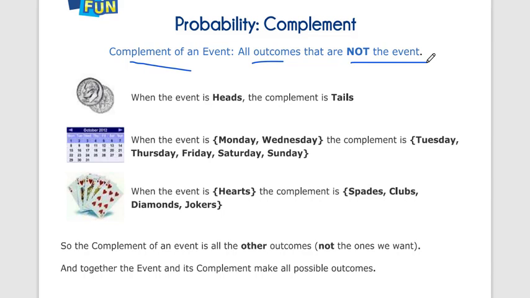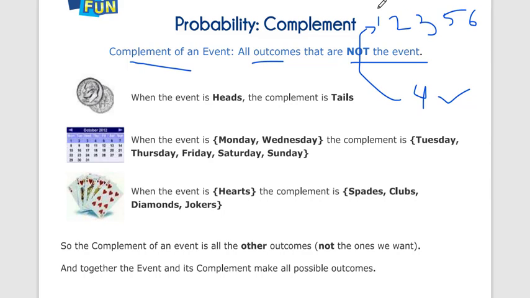Let's take an example. In throwing a dice, the event is the dice coming up 4. We have to count how many times the number 4 appears. So what is the complement of this event? Not getting 4. The numbers that are not 4 are 1, 2, 3, 5 and 6. So getting a 4 is our event, but the complement of this event is 1, 2, 3, 5, 6.